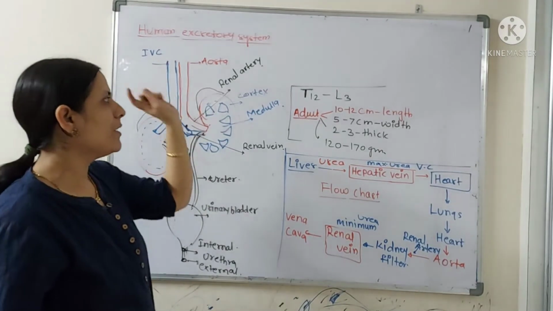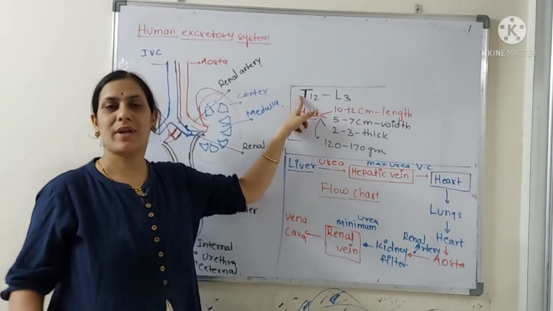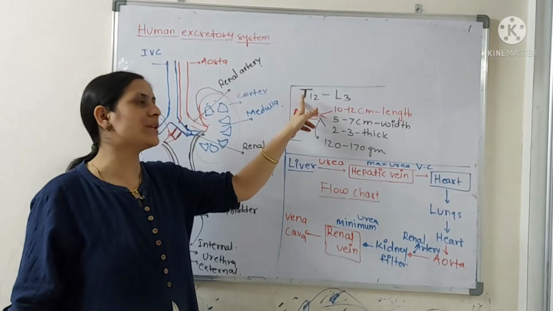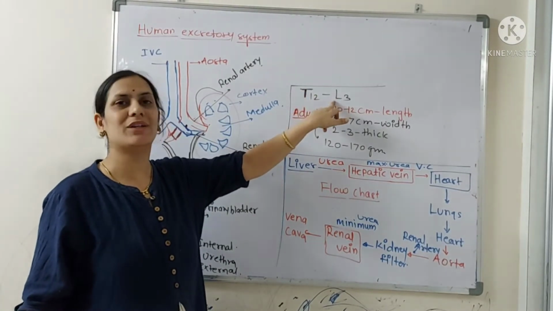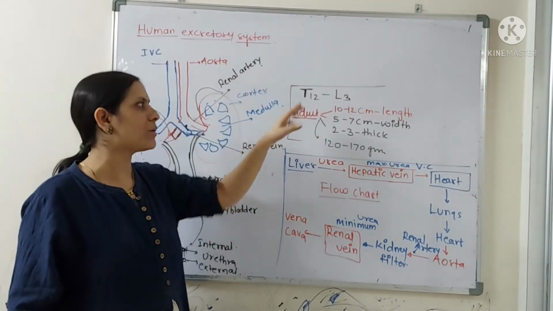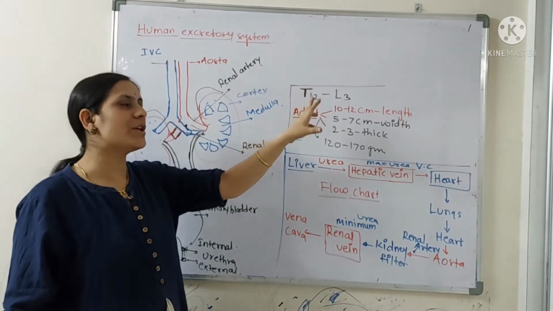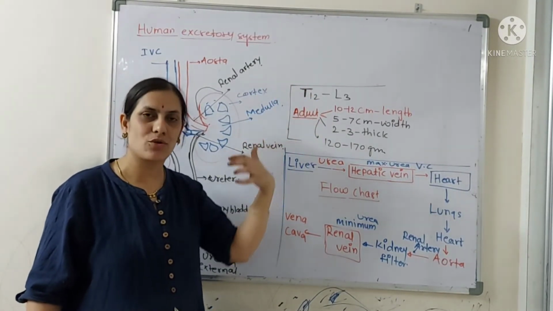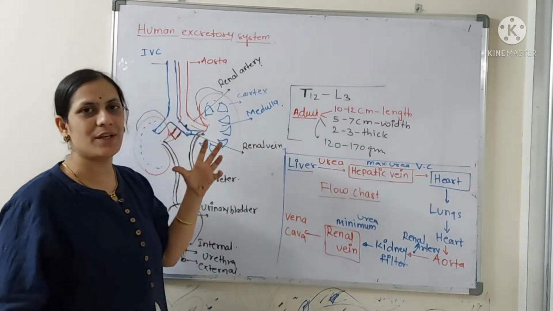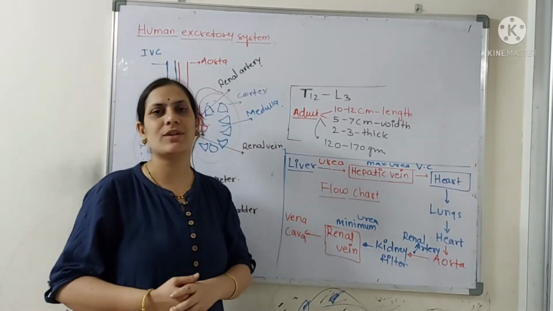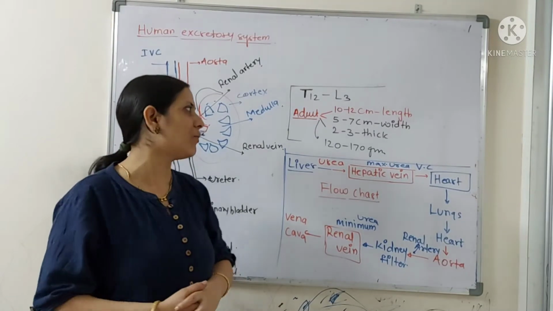What is their location? They occupy the last thoracic vertebra, T12, to the third lumbar vertebra. This is the position they occupy: from the last thoracic vertebra till the third lumbar vertebra, the total region is occupied by the kidneys. They are present on the dorsal side of the abdominal wall, you could say.